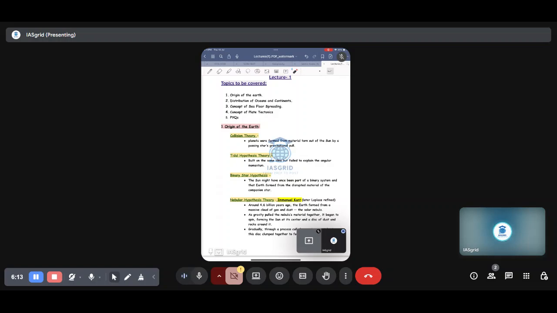So, origin of Earth will be running through this topic. Distribution of oceans and continents is an important topic because it gives the foundation of Earth. We'll be understanding this through multiple theories that have been given. Then comes seafloor spreading. It's one of those theories. You can call it a subset of this part, but we'll be studying this because it helps us explain the plate tectonics theory, which enables us to understand today's lithology.